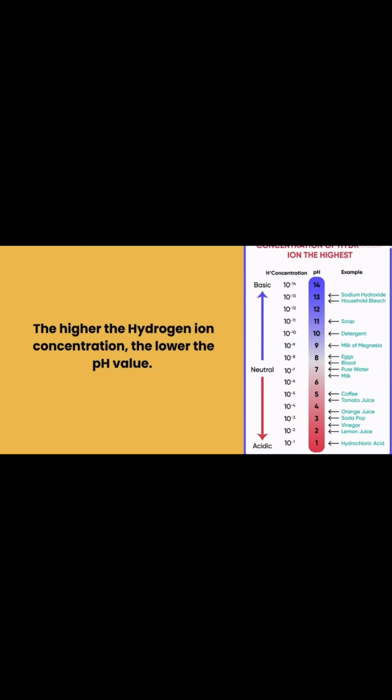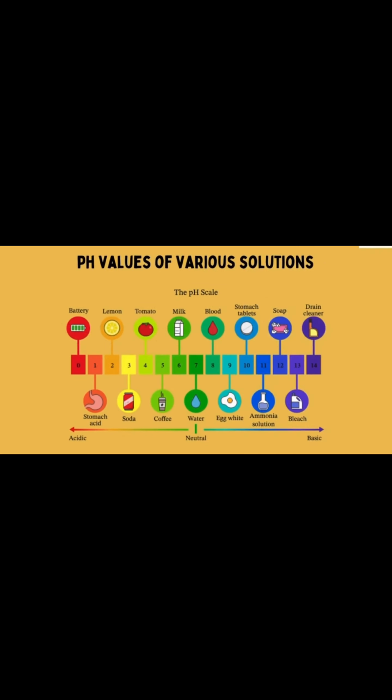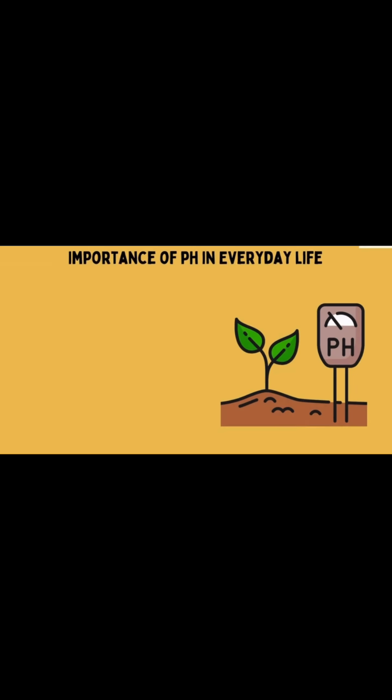The higher the hydrogen ion concentration, the lower is the pH value. That means the most acidic has a lower pH value, like lemons, which are sour in taste, and a neutral one has a pH of 7, that is water, and soap or some other basic solutions have pH up to 14.